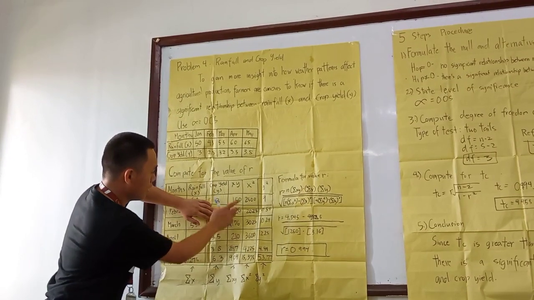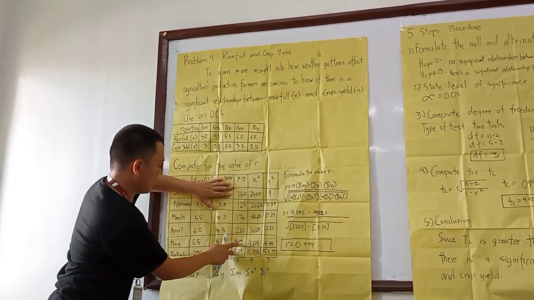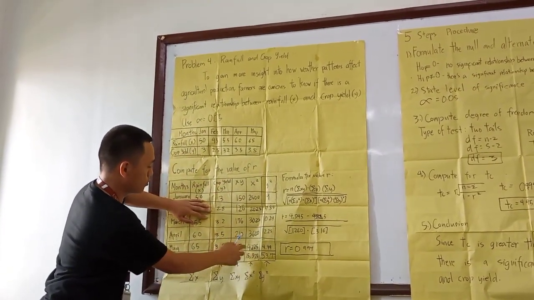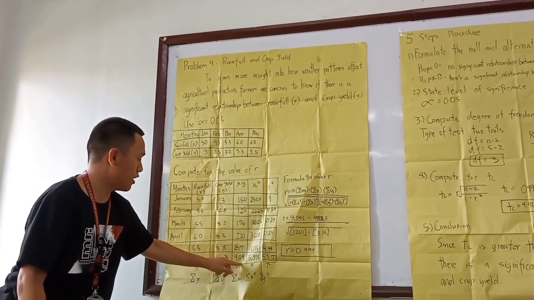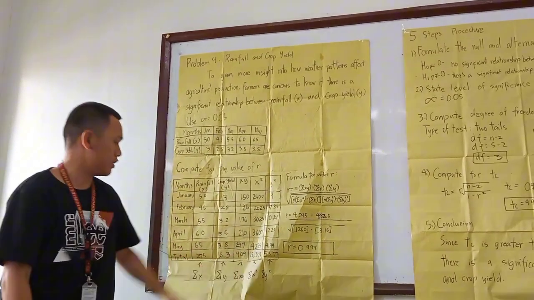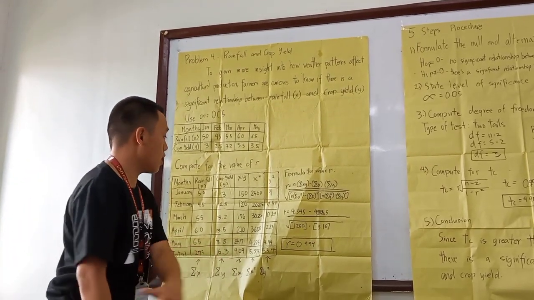Again, this is just up to May, so 247 is the last one. Add it all up and it equals 909. 909 is substituted for xy.